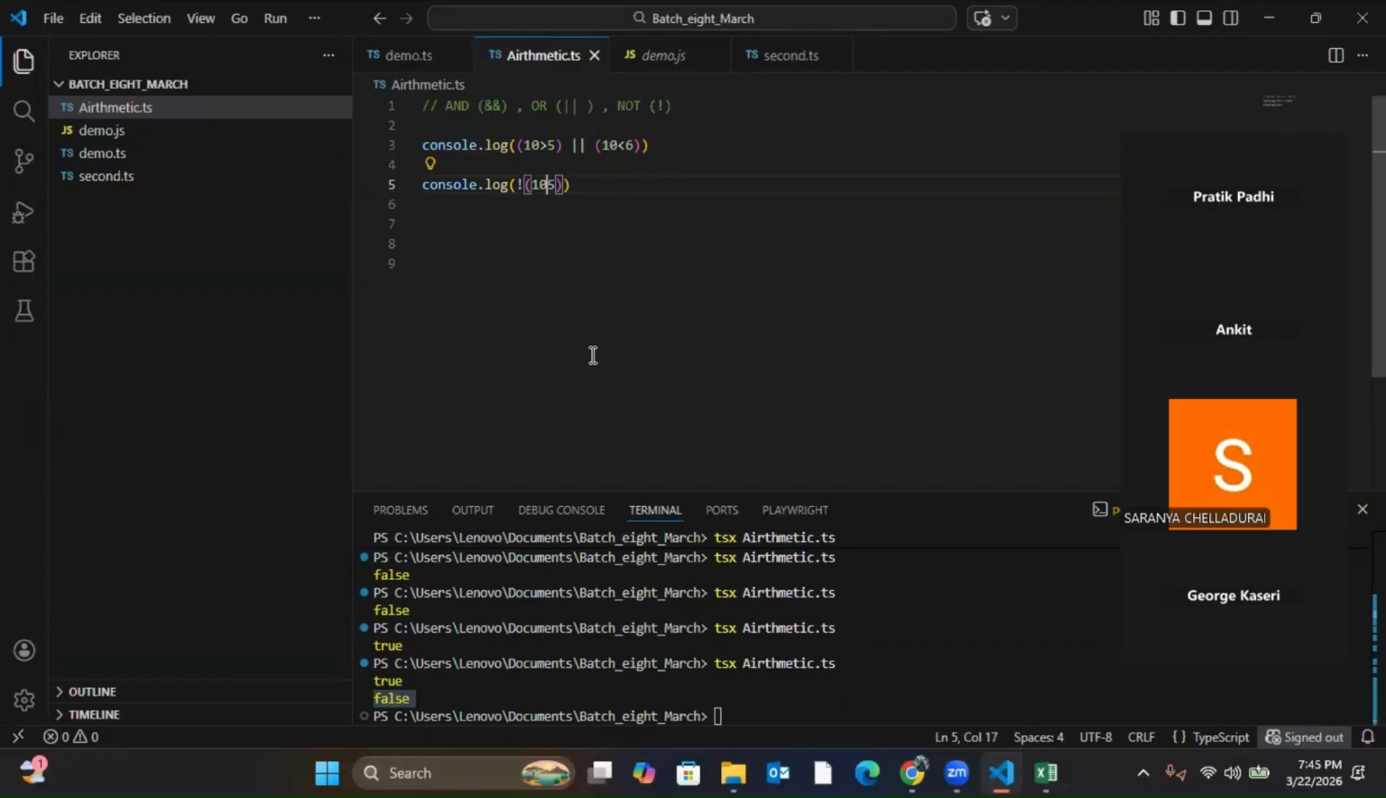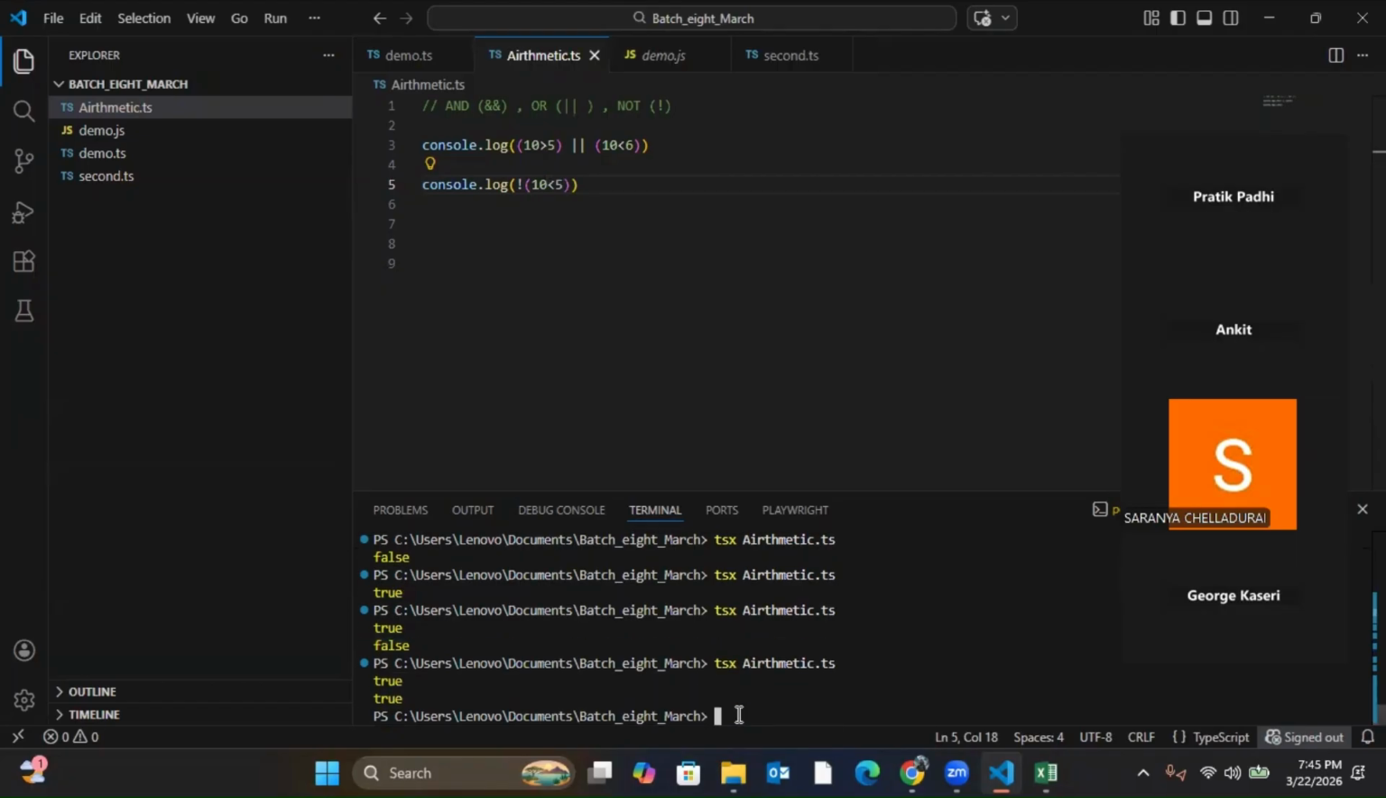If it is false, it will be true. See, it becomes true. Clear? So this is logical operator. These three are the only logical operators: and, or, and not. Clear, everyone? Okay. Yes, Saran and George.